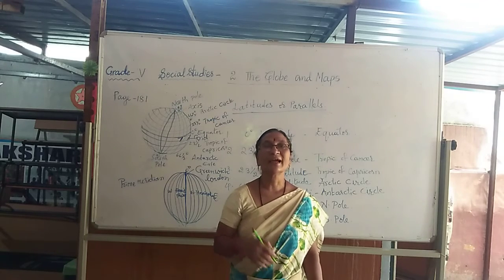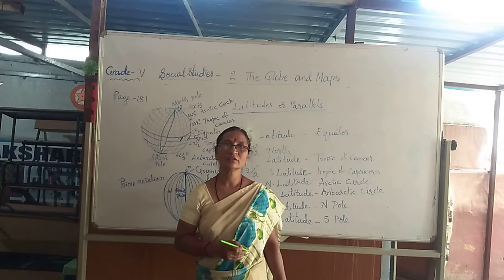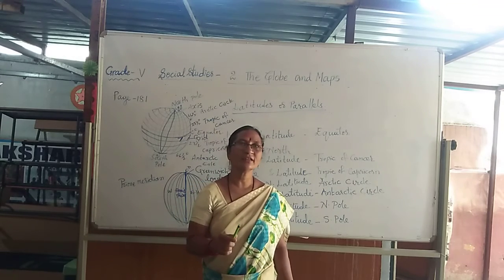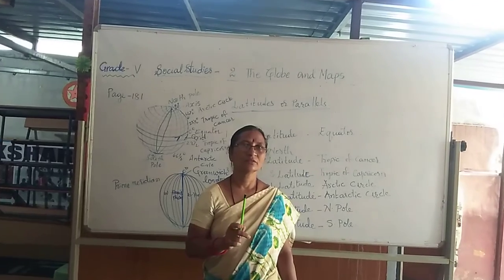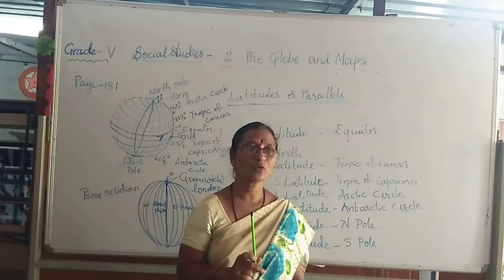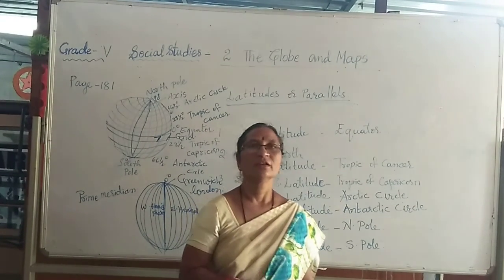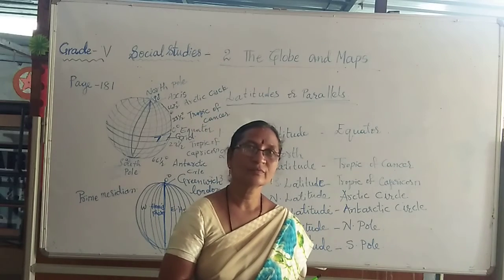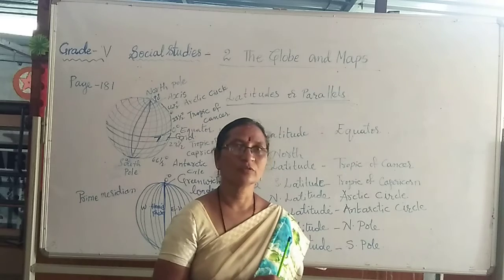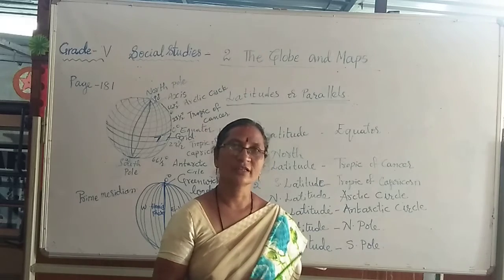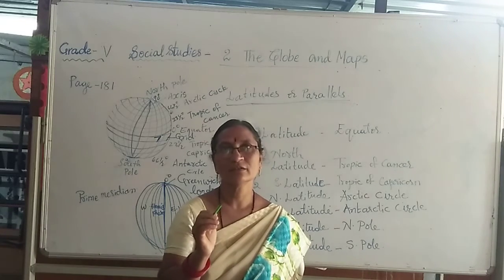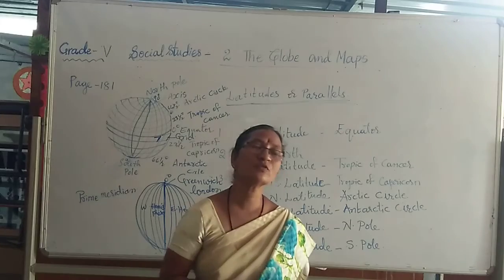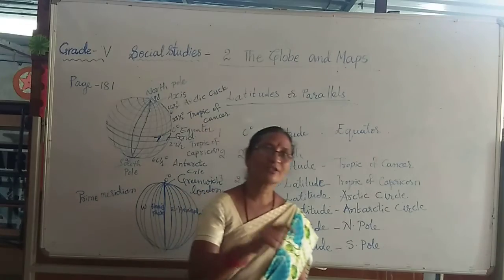Okay. And 90 degree north latitude is called the North Pole. Yes, 90 degree north latitude is called the North Pole. And 90 degree south latitude is called the South Pole. So North Pole and South Pole are only just dots. So these are the things we have learned about latitudes.